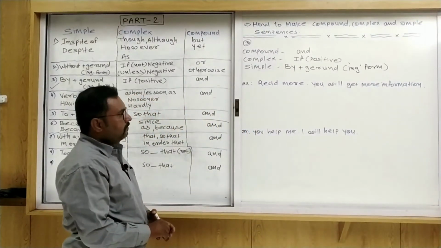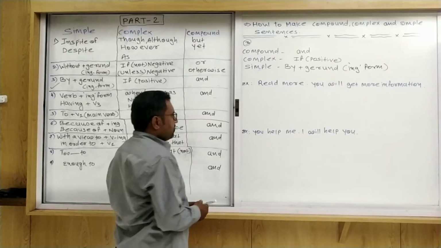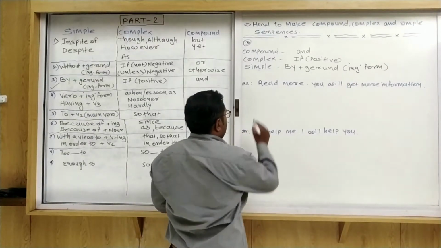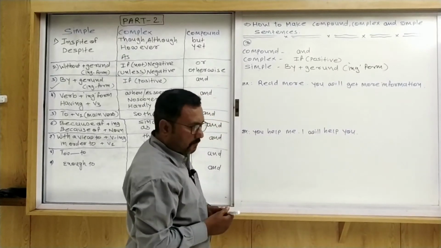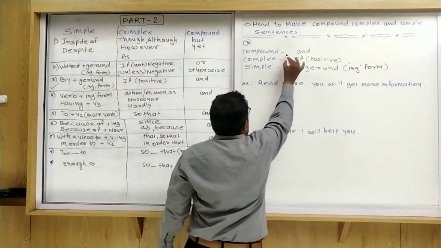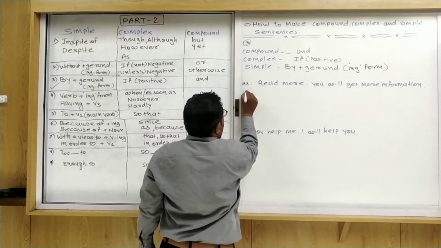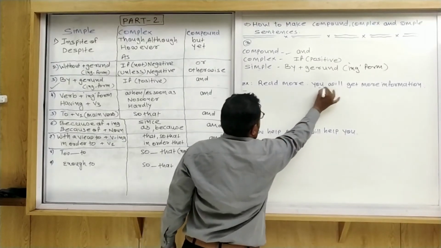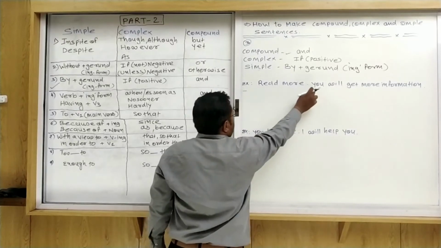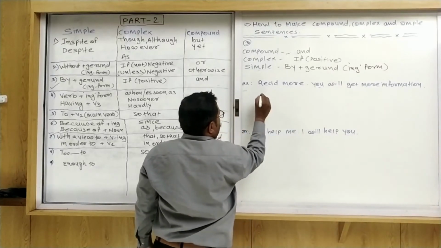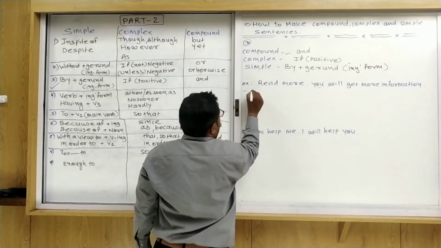Now the first sentence, see that example: read more, you will get more information. So we make a compound sentence. First of all, what is the subject here? You. Here the subject is not given, so we need to use you as the subject.